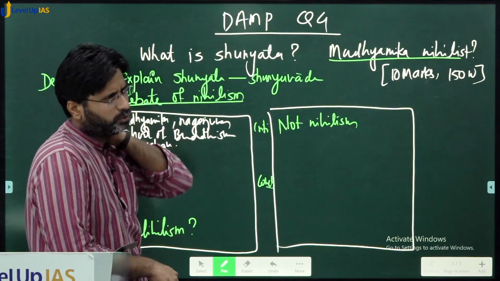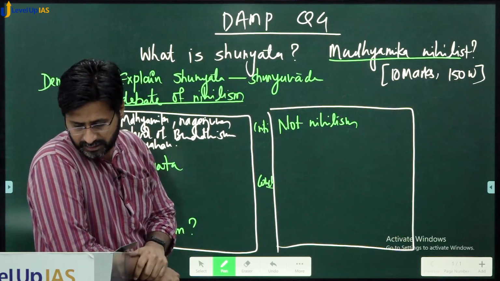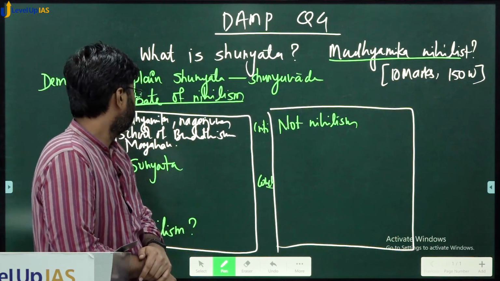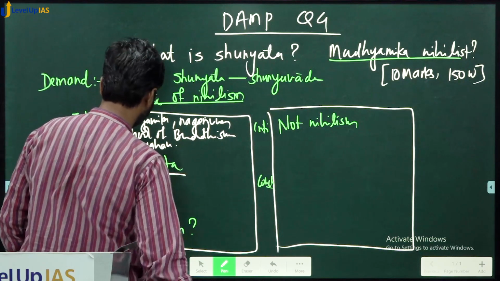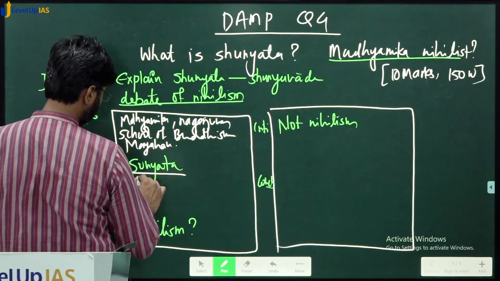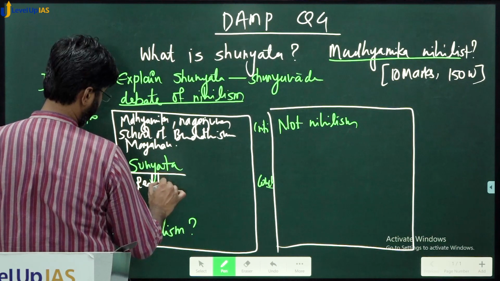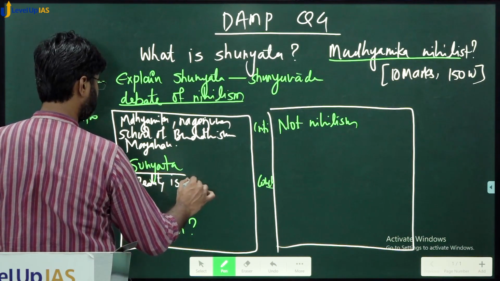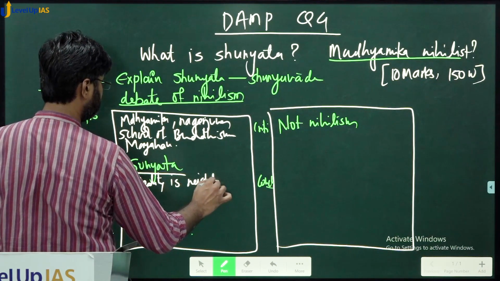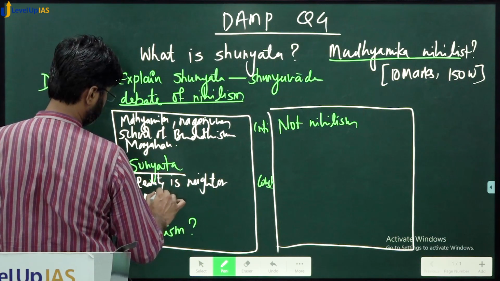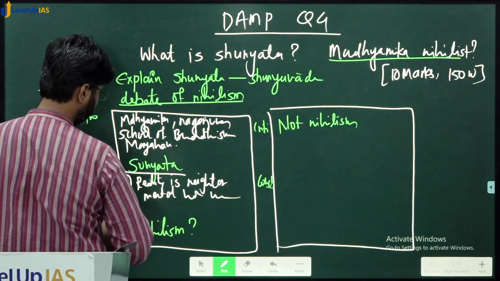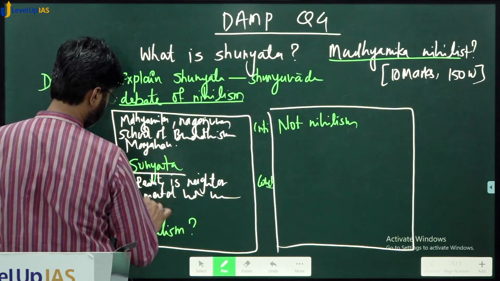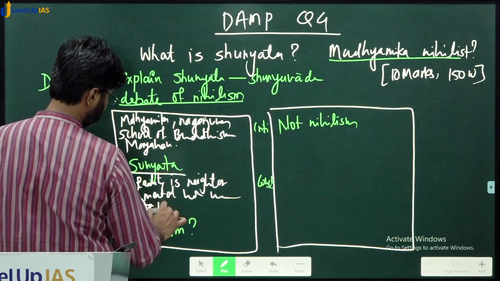Basically you are talking about shunyata being the central aspect in this particular school. Then you talk about shunyata. What is shunyata? Number 1, reality is neither mental nor non-mental. Then shunyata is about nothingness.